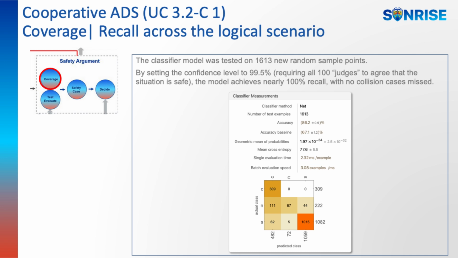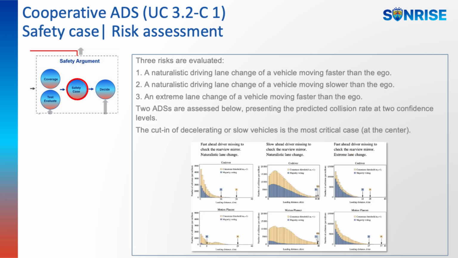By setting the confidence level to 99.5%, requiring all 100 judges to agree that the situation is safe, the model achieves nearly 100% recall, with no collision cases missed. 3 risks are evaluated. 1. A naturalistic driving lane change of a vehicle moving faster than the ego. 2. A naturalistic driving lane change of a vehicle moving slower than the ego. 3. An extreme lane change of a vehicle moving faster than the ego.